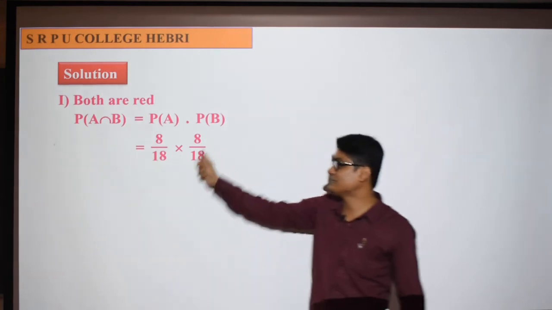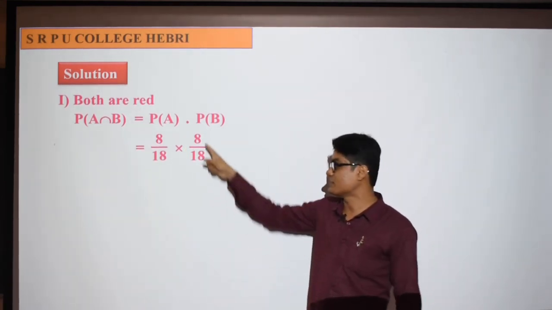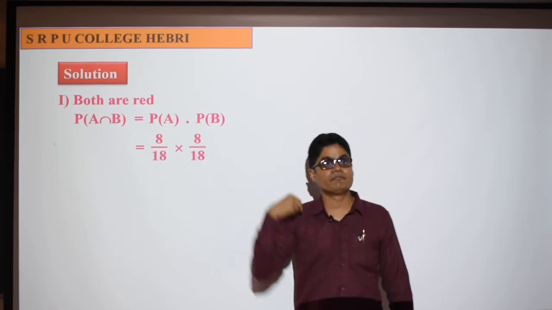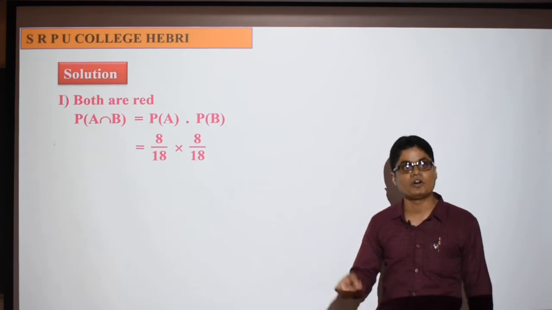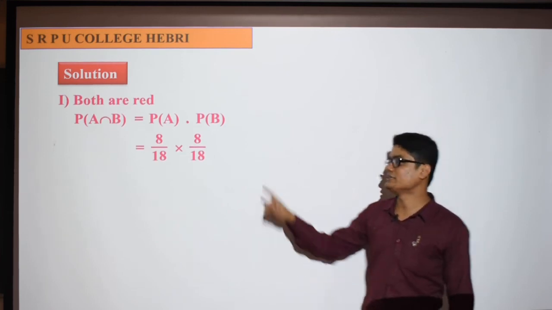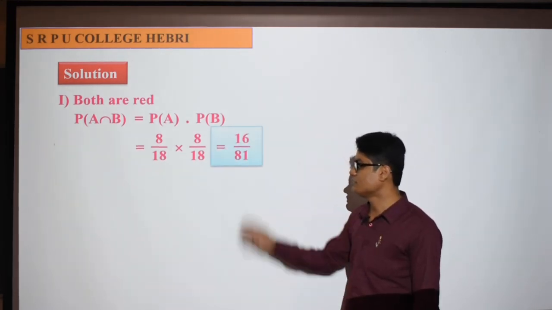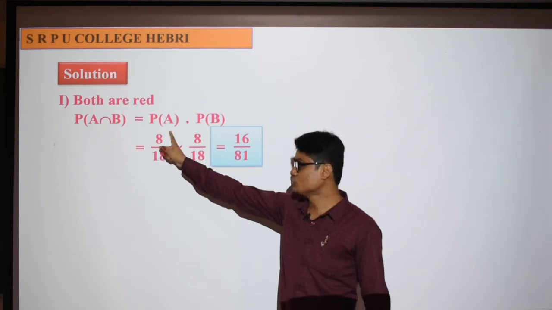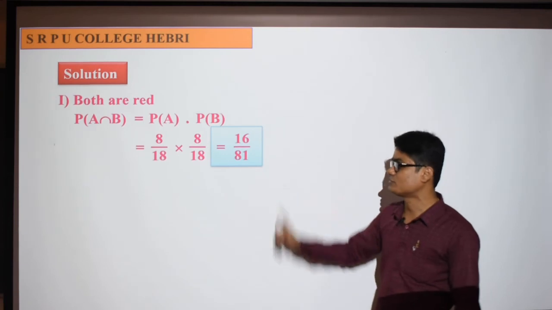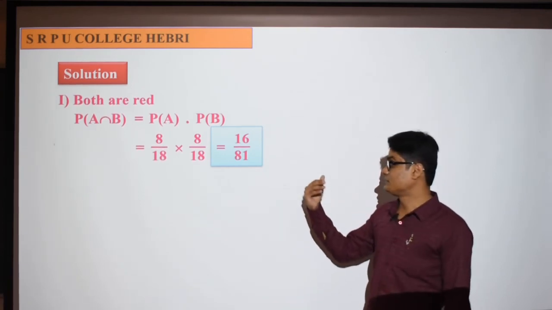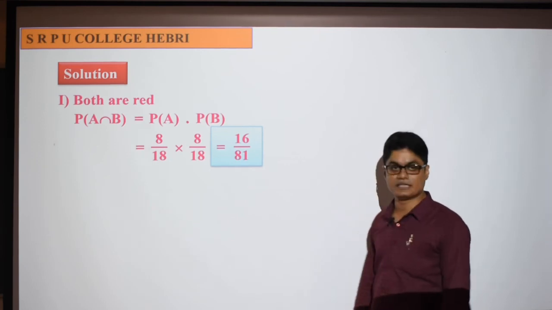So here it does not decrease. Suppose the question is without replacement. If the question contains without replacement, this will be 7 by 17. But there is no word without replacement; with the replacement, after selecting we are keeping that ball back in the box. So it is 8 by 18 into 8 by 18. Simplify this: 2 nines are 18, 9 by 9 is 81, 4 by 4 is 16. So 16 by 81. Did you understand the first question? Both are red.